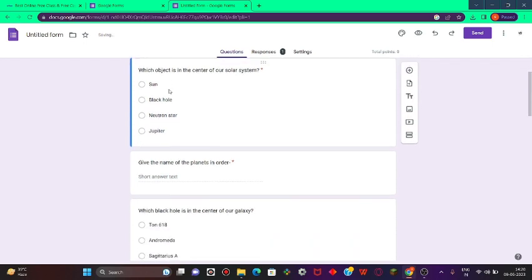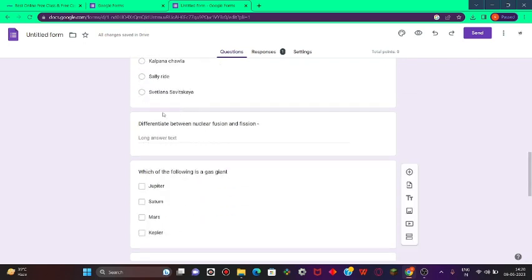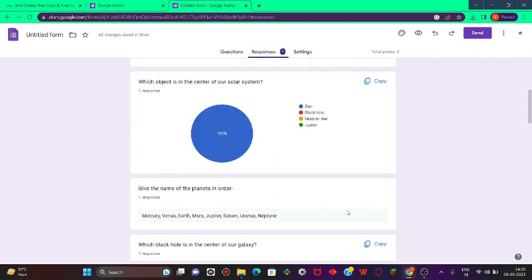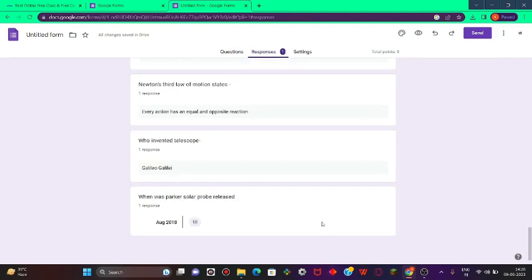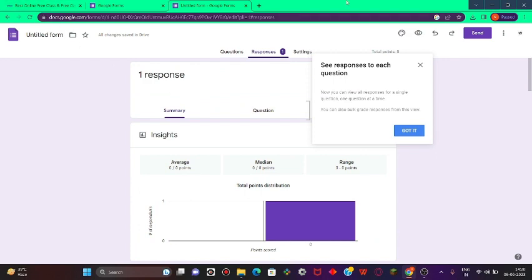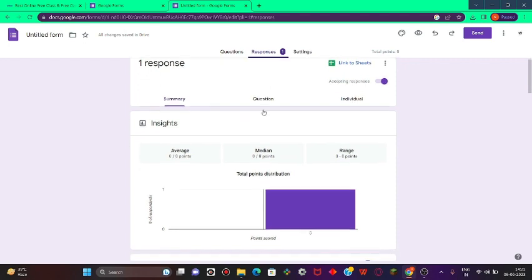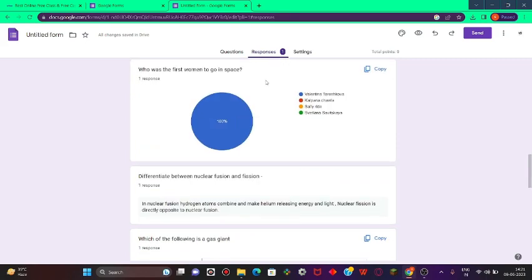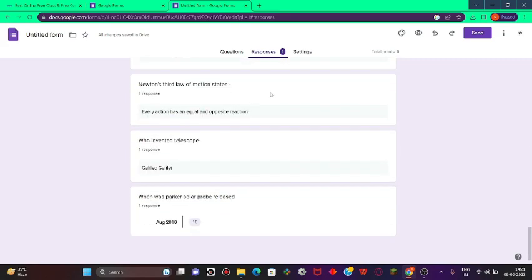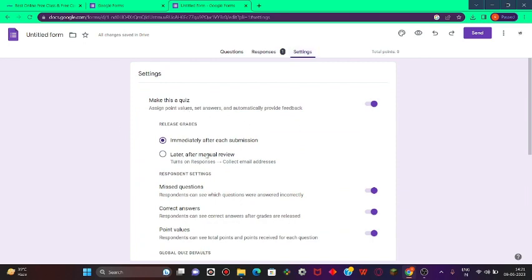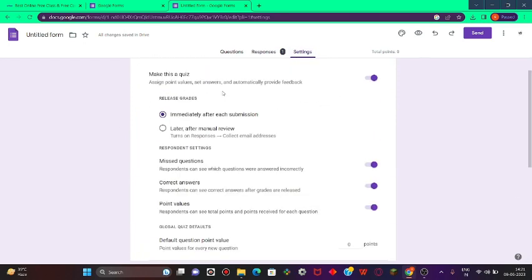Now I'm going to show you the entire quiz. You can see here, someone sent a response, and they also gave the answer to this. Because I've sent them the link, when you create a quiz you can see the responses that they have answered, and you can also set whether this is correct or not. Now you can see the score and whatever you want. You can go in the settings, and after that you can even set up the entire quiz.